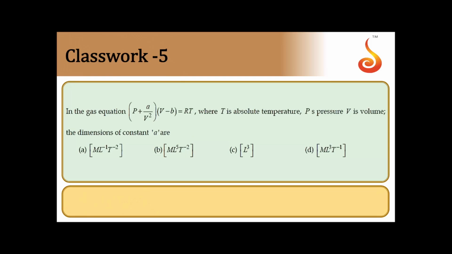In the gas equation, P plus A by V square into V minus B is equal to RT, where T is absolute temperature, P is pressure, V is volume. Dimensions of A are? Now we need to find the dimensions of A. For that, take this term P plus A by V square. A by V square is added with P, so A by V square and P should have the same dimensions.